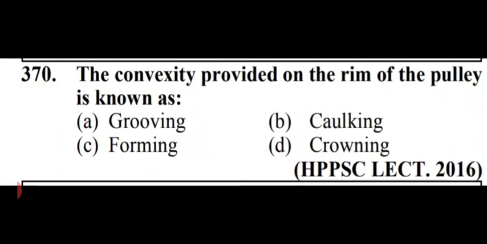The convexity provided on the rim of the pulley is known as. Options are grooving, cowling, forming, crowning. So the convexity provided on the rim of the pulley is known as crowning. That is option C.